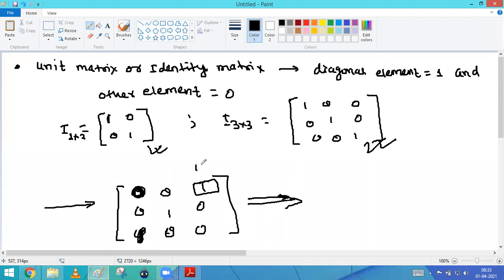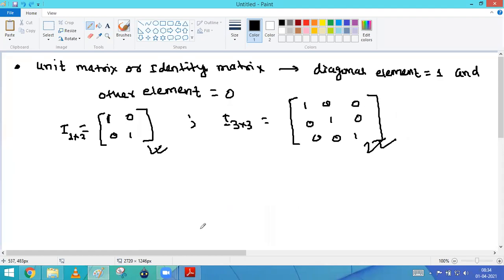No. यहाँ पे कितना है? 1 cross 3 है and it is not equal even. So this is not a diagonal element. Diagonal element एक ही होता है जो इधर वाला होता है. ये this is a diagonal. This is not a diagonal. Okay. So don't get confused in that. So if you have this element equal to what? The 1 1 1, that is known as the unit matrix, and other than the diagonal elements it should be equal to 0. Okay, clear with this?